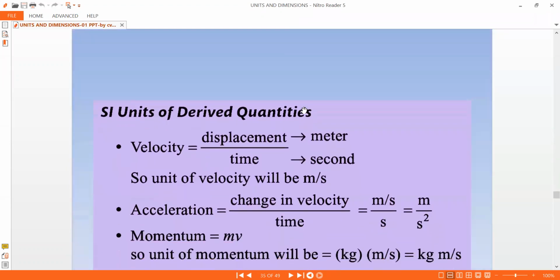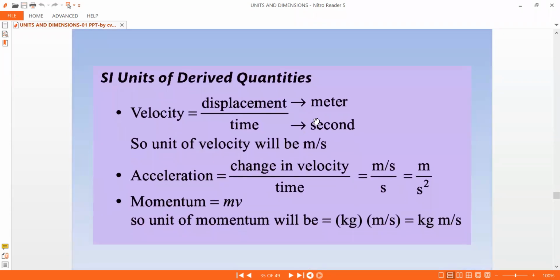Now the next one is something about SI units of the derived quantities. Velocity is displacement by time, that is meter per second. Acceleration is change in velocity divided by time, meter per second divided by second, that is meter by second square. And momentum is the product of mass and velocity, that is kg meter second inverse. So these are some of the quantities.